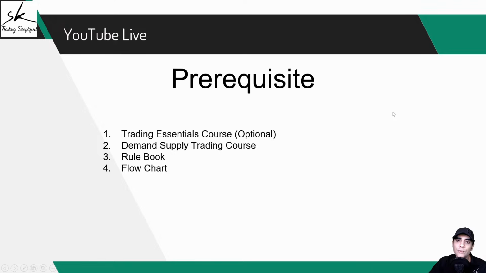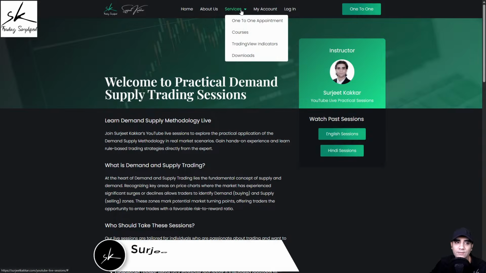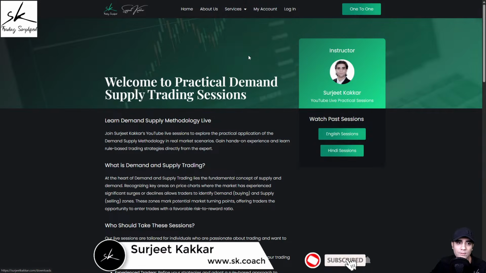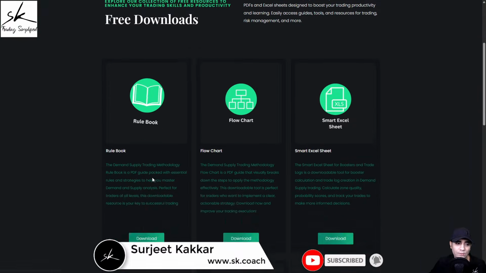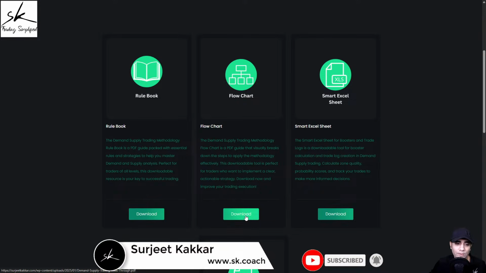Now, what you'll also see during these practical sessions is that I use 2 documents. The first one is the rulebook and the other one is the flow chart. And these 2 documents, they help us plan trades very mechanically and rule-based. Now, how can you download these documents? Very simple. Once you're on our website, under services, you can see you have the option for downloads. And here you can see the first one is the rulebook. You can click on download, and the next one is the flow chart.